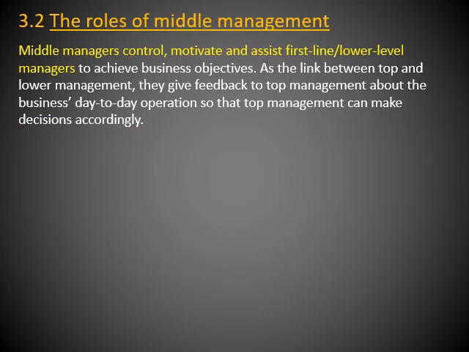Looking at the roles of middle management, basically they control and motivate, and they also assist the first line or lower level managers to achieve the business objectives. So they are basically the link between the top management and the lower level of management. And they give feedback to top management about the business's day-to-day operations. Why do they need to do that? So that top management will be in a position to have information so that they can make decisions accordingly.